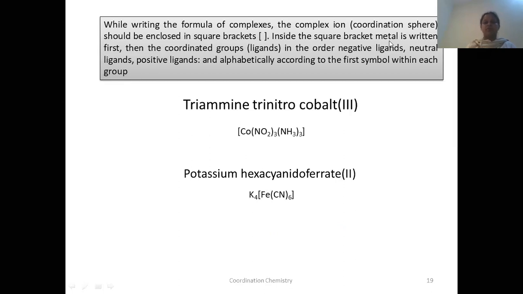So this is about nomenclature of coordinate complexes. We have seen how to write the name from a formula, and also we have seen how to write the formula from a name. Okay.